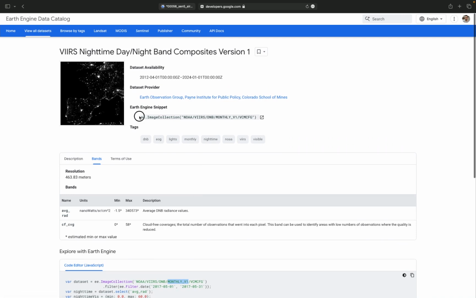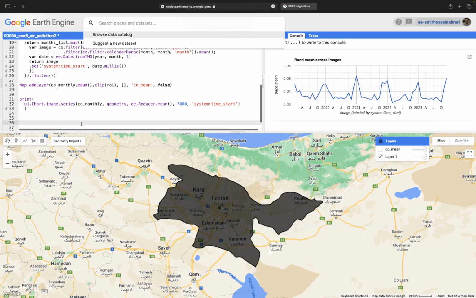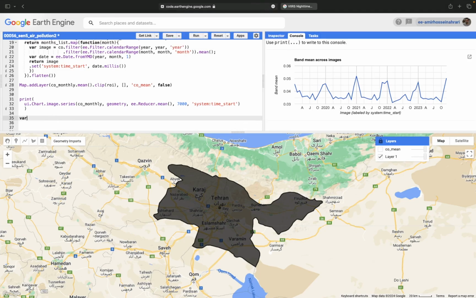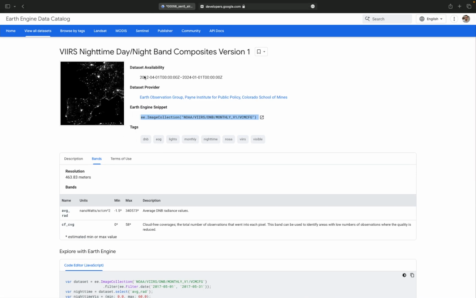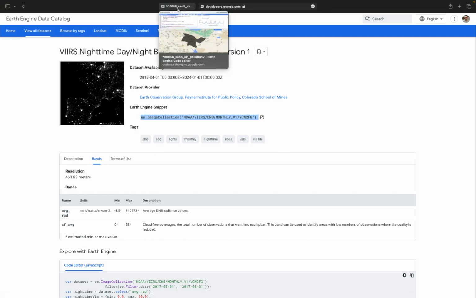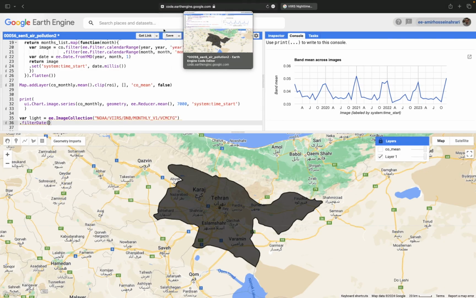So we just need to copy the collection snippet from here and paste it into the code. A new variable, for example, light equals the new image collection. Then we need to set a filter date. This product is available since 2013 or 2012, and the same dates also have carbon monoxide data available.